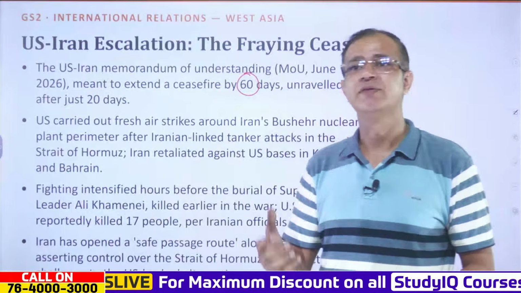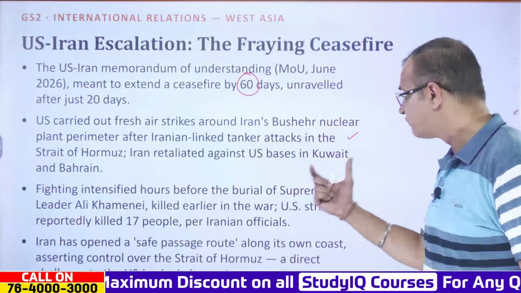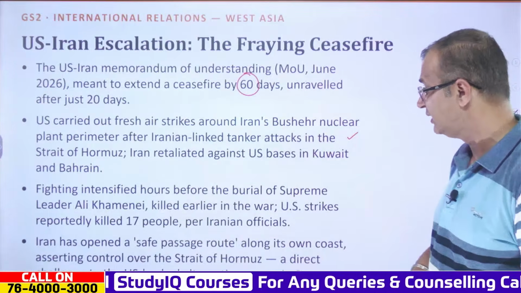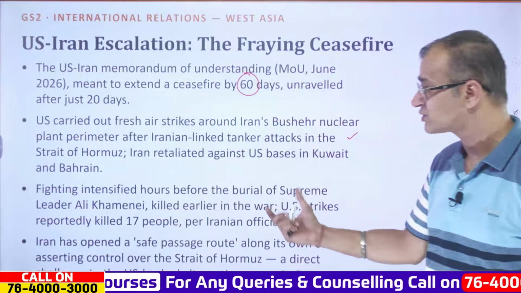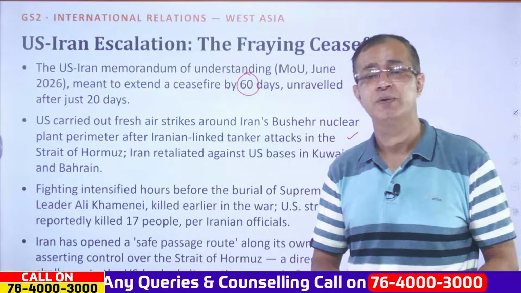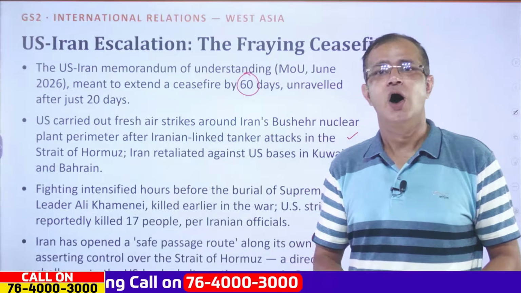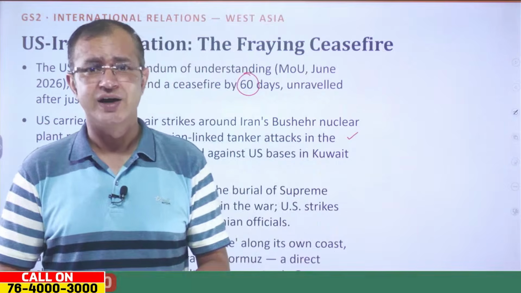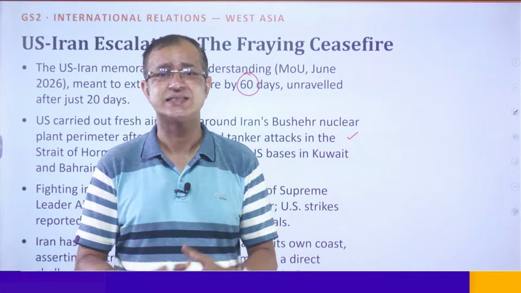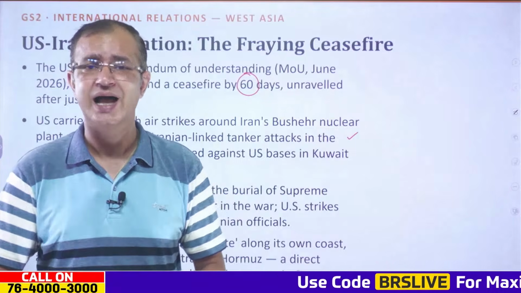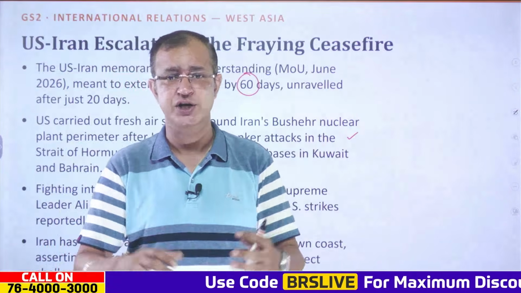Now, the fighting has intensified hours before the burial of the Supreme Leader Ali Khamenei, killed earlier in the war, and the US strikes have reportedly killed 17 people, as per Iranian agencies or officials. The major problem is the safe passage route, where the US has authorized ships to traverse through the Omani route, the southern part of the Strait of Hormuz.